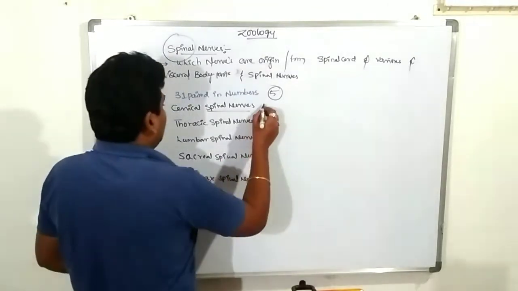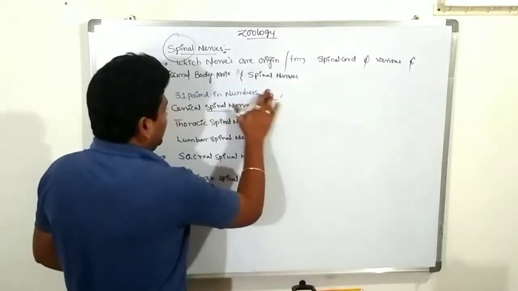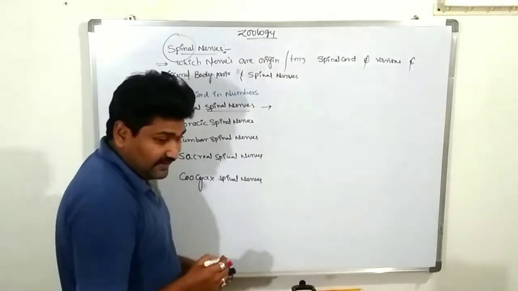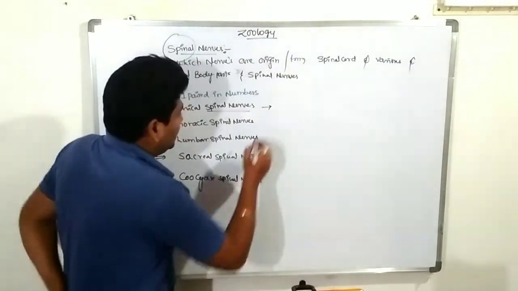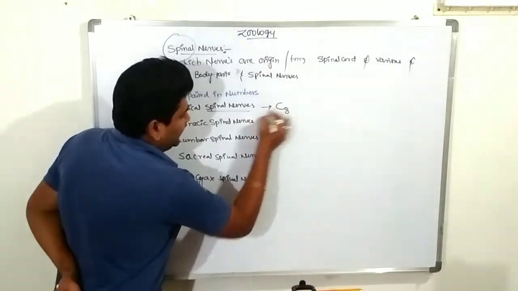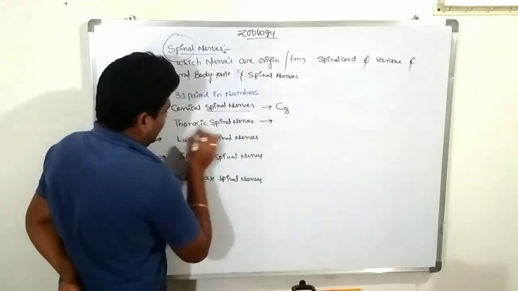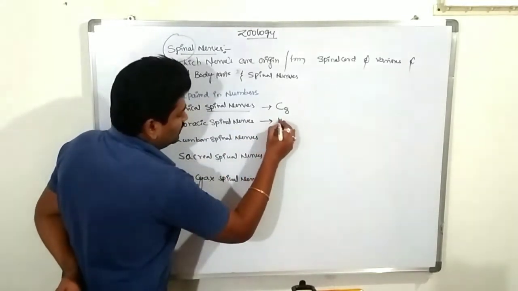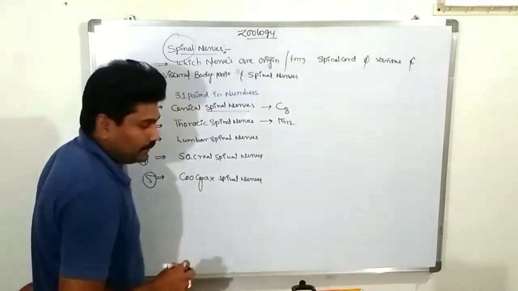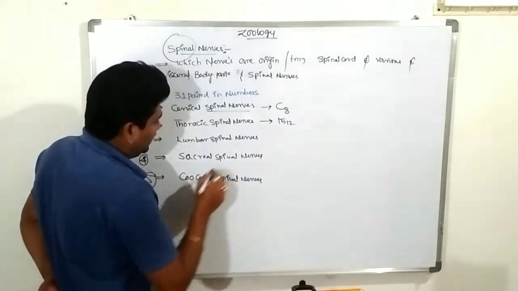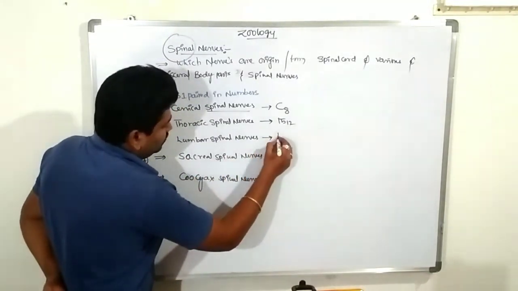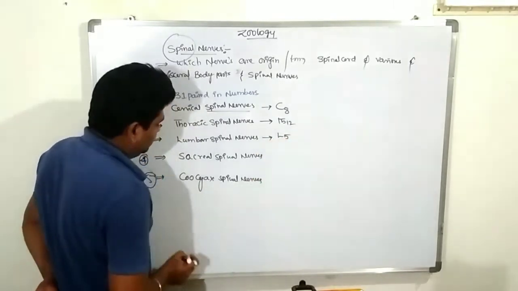First one is cervical spinal nerves, approximately 8 pairs in number. Thoracic spinal nerves are 12 in number. Next, the lumbar spinal nerves are 5 in number.